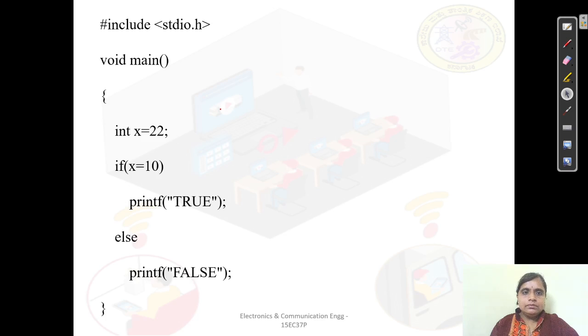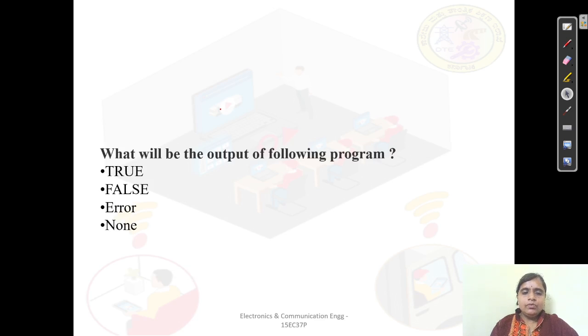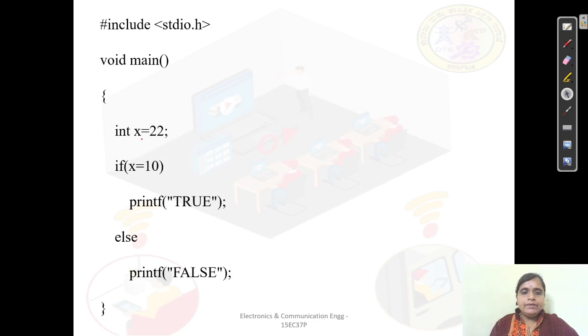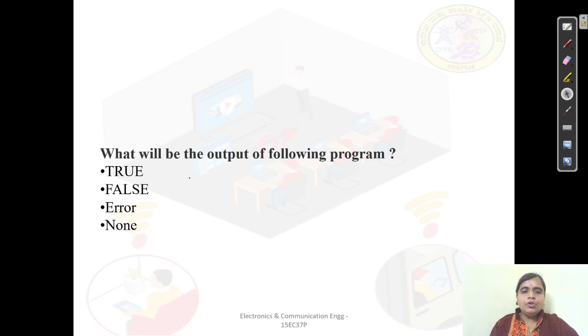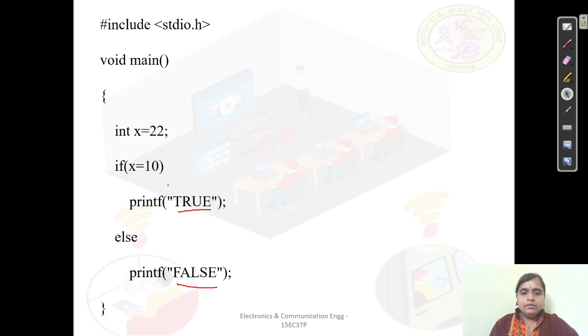So here what we have to observe is what will be the output of the following program, whether it is true, false, error or none. Just go through this program. Here I have assigned the value of x is equal to 22. If x is equal to 10, then we have to print that it is true, else print that it is false. What can be the output here? The options given to you are true, false, error and none. Okay. So if you just analyze this program, I have assigned a value.